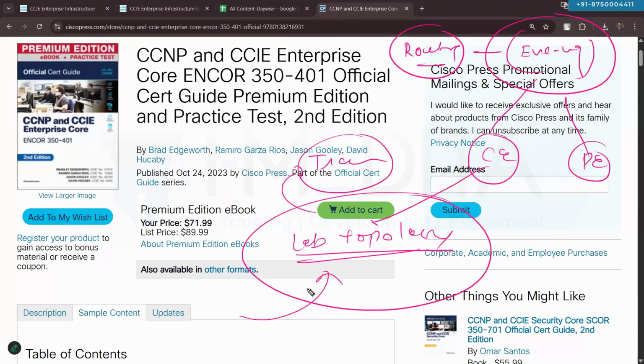Whatever I do basically in the class, whatever discussion we have in the class, you have to do it yourself in your free time. Whenever you get some time, you can repeat all those things that we have done from the lab point of view. So we will have plenty of lab topologies as well.